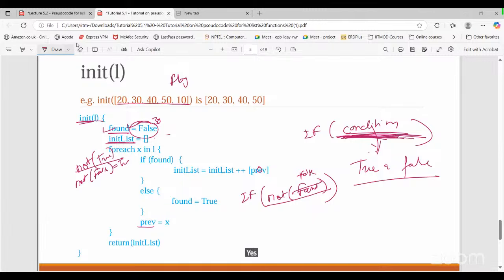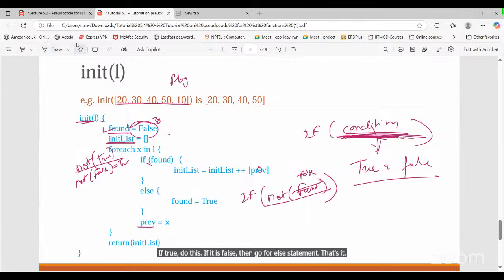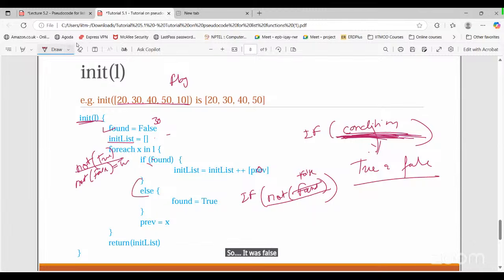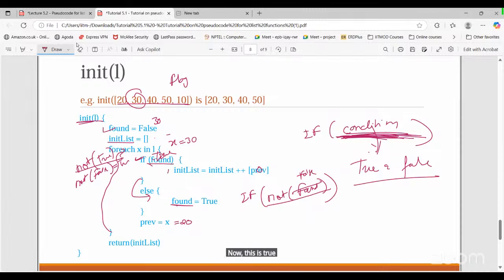In general, this is how if else will work. If true, do this. If it is false, then go for the else statement. That's it. You can see for the first iteration, the value of found was false, so that's why we went for the else condition. We updated the value of found to true. We store previous equals to x, that is basically 20. Now we are going back for each loop. Next element is 30. Now x equals 30. Now here you can see if found again, but the value of found is true here. Now this is true. We need to enter this here.